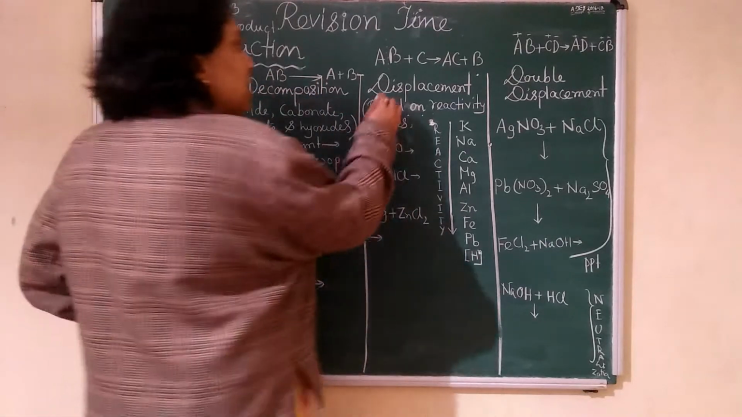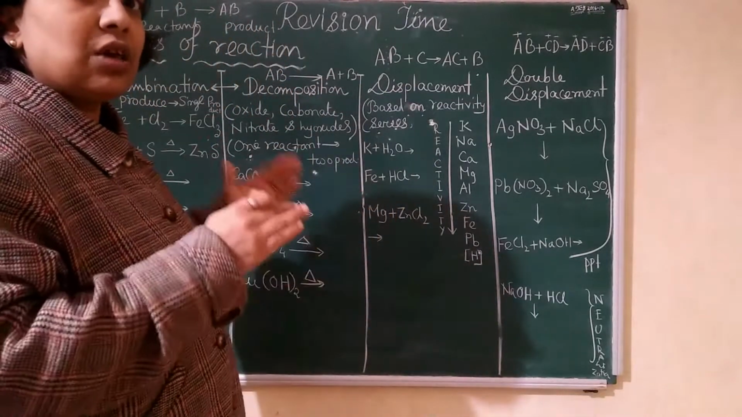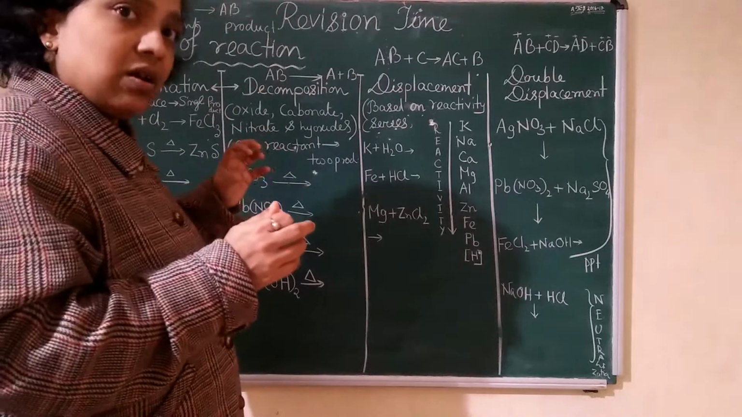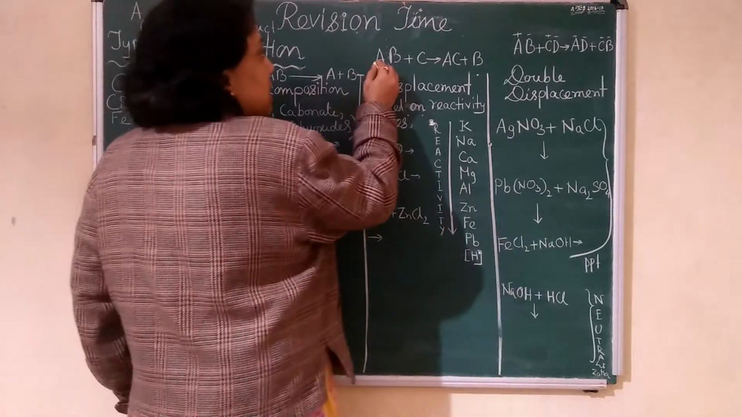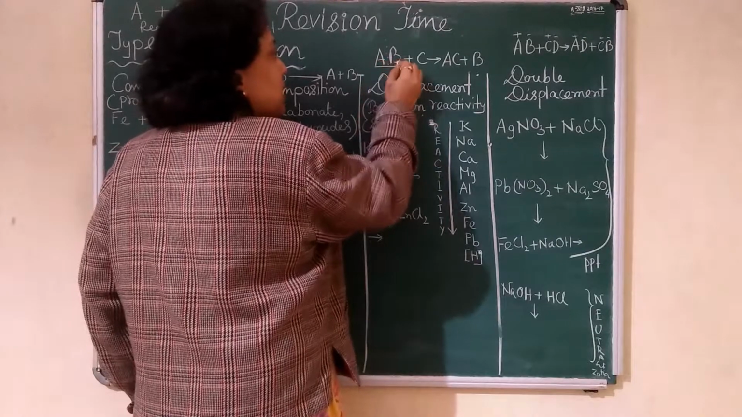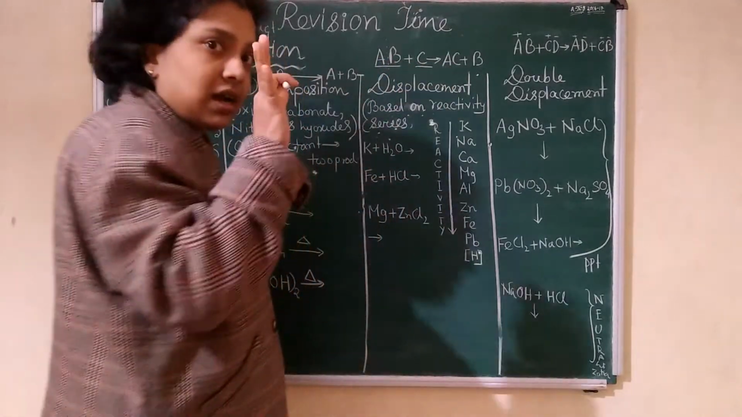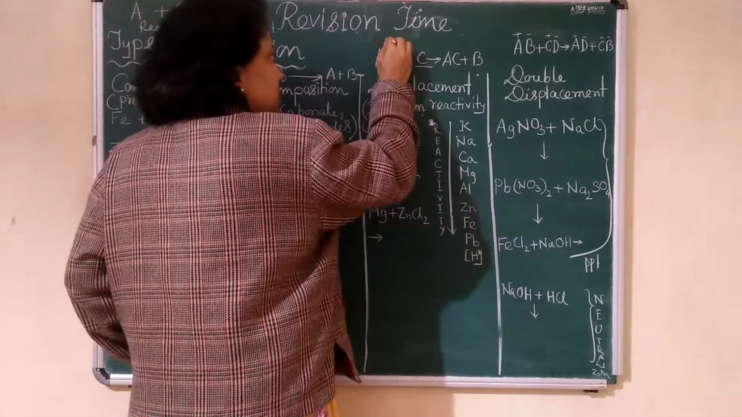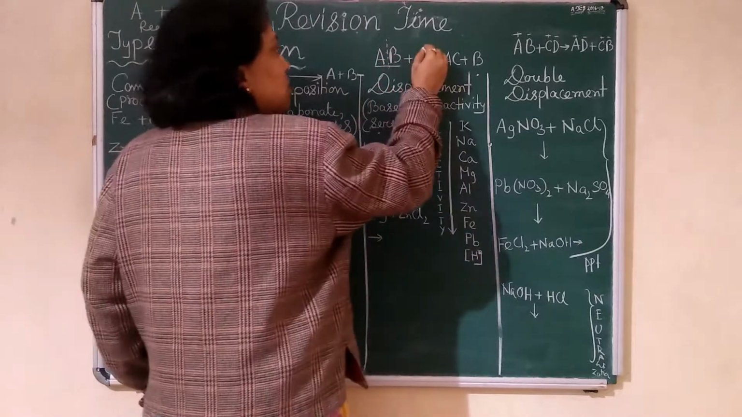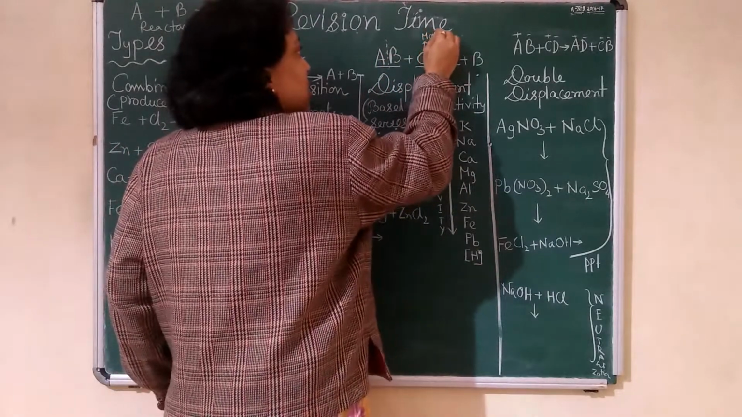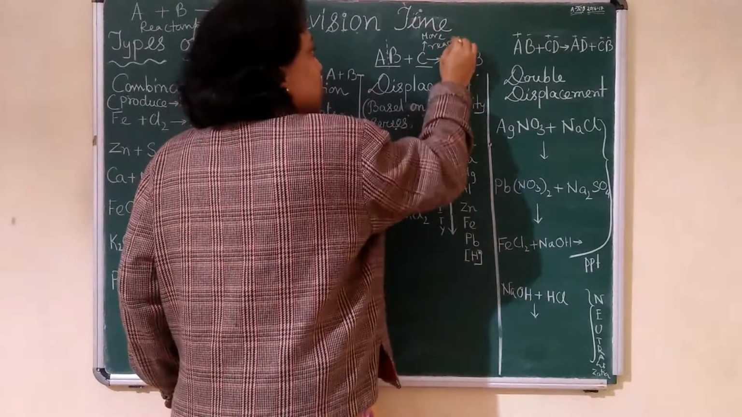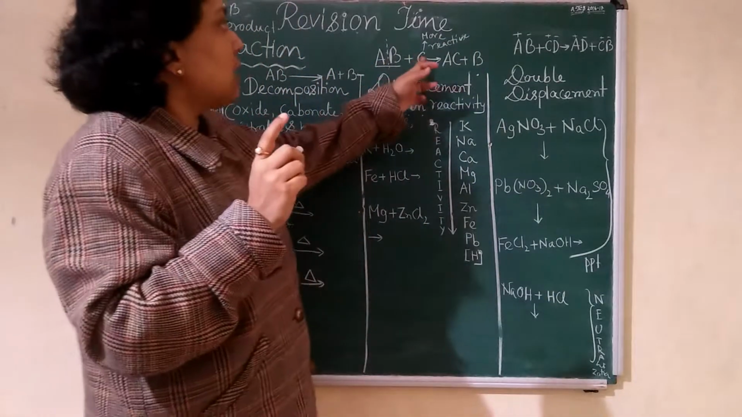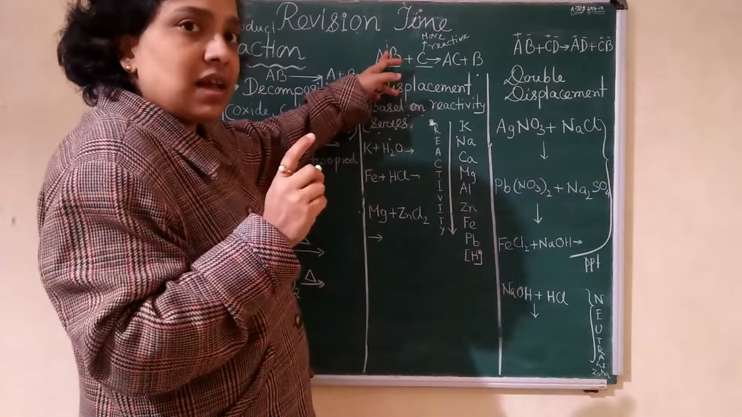Then displacement. What is displacement? You have to move, displace or replace one. Here, if AB is one reactant and C is another, two reactants, what will happen? It depends on reactivity. Which one is more reactive? If C is more reactive, it is always based on reactivity. I have given the reactivity series. The more reactive one will break down the less reactive compound.